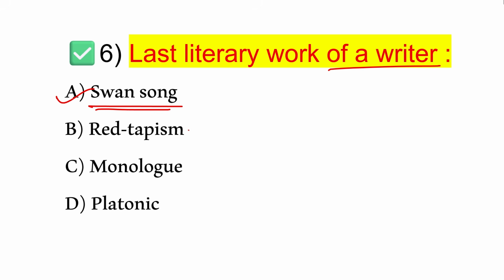So look at the other options. What is red tapism? Actually, red tapism suggests official delay. Okay, official delay. What is monologue? I have already told you. So look at option D, that is platonic. Platonic generally suggests pure or spiritual love. That is platonic.